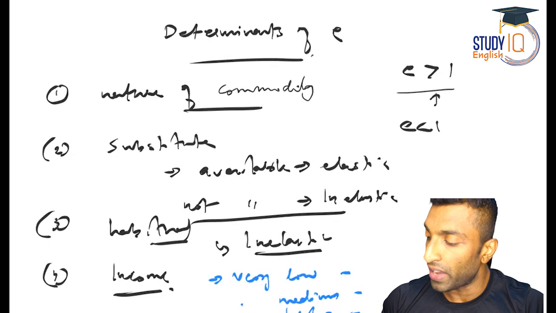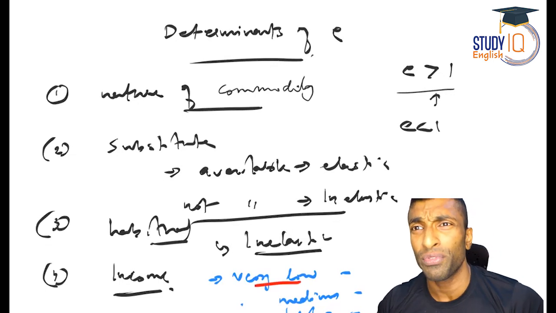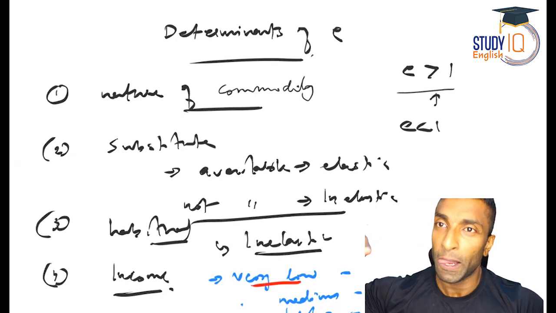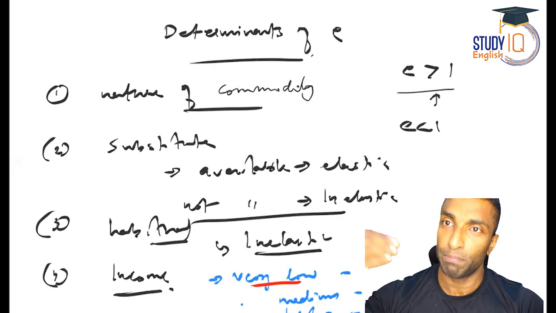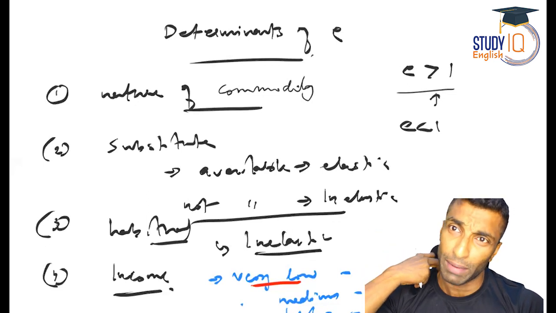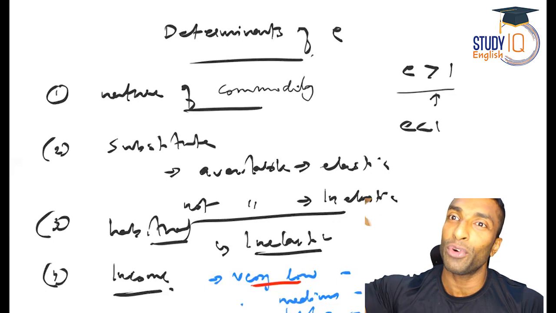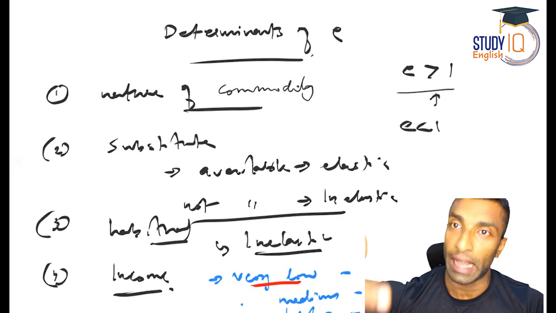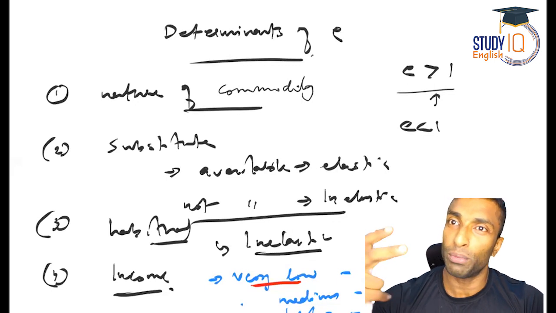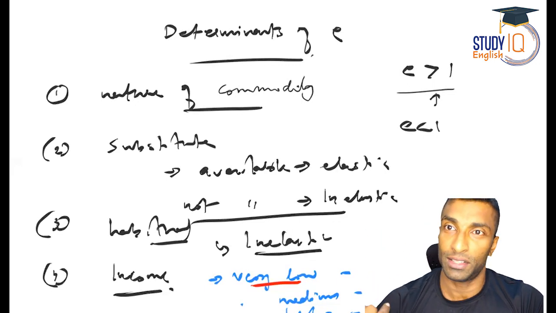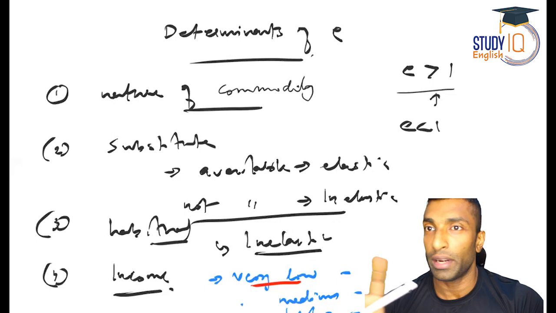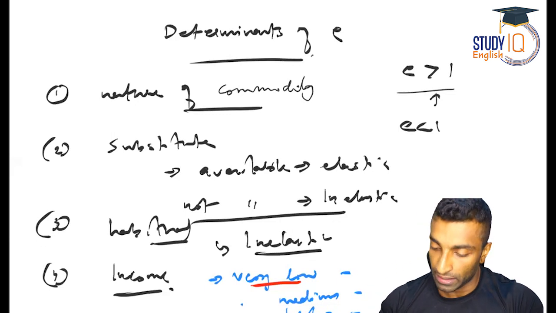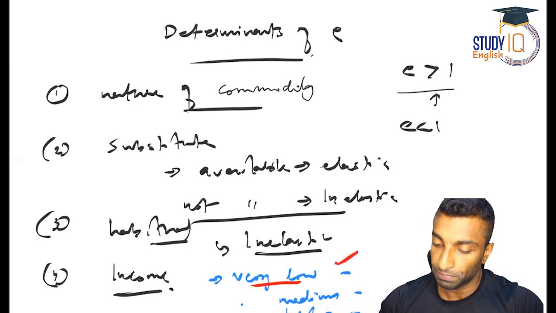So when it comes to very low income, there is no question of waiting for the price to decrease to buy something. You don't have such kind of hopes and expectations. You are looking for survival, daily food, etc. So your demand is inelastic. It won't change much based on the change in price. So I hope this is very clear.